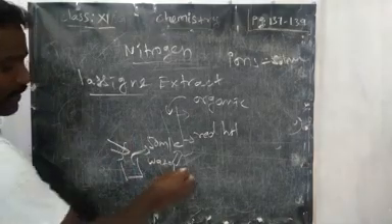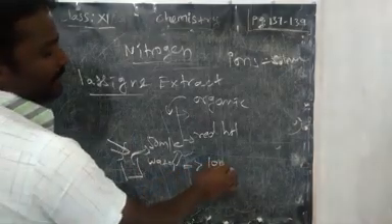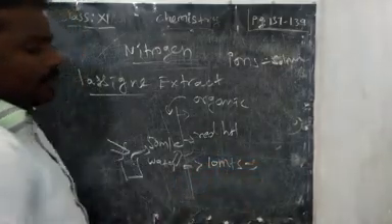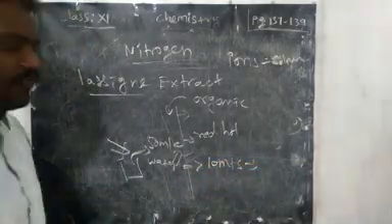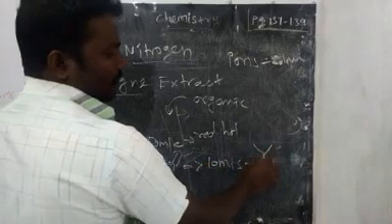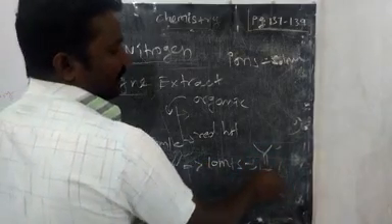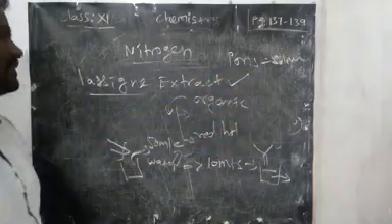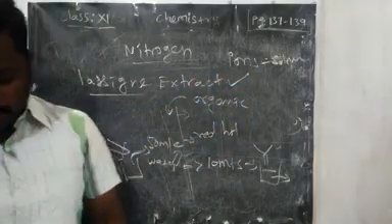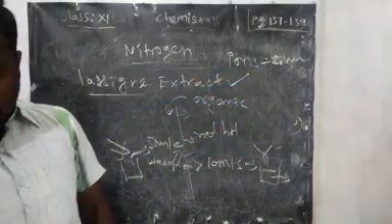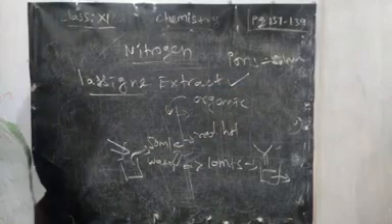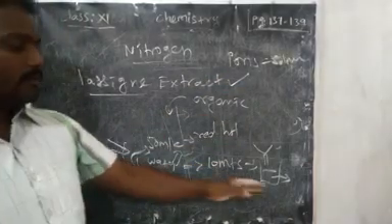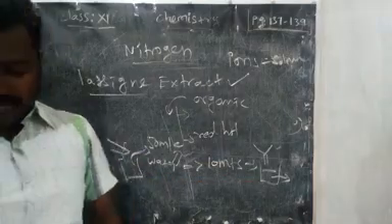That solution we have to heat for 10 minutes. Then that solution is filtered. That filtrate is called the Lassaigne's extract. Are you clear with this, my dear students? How will you prepare the Lassaigne's extract? We have prepared that Lassaigne's extract.